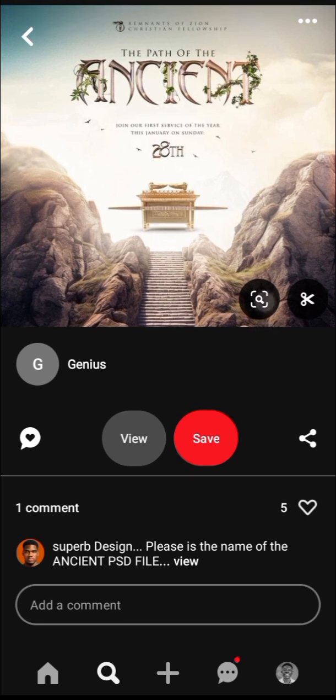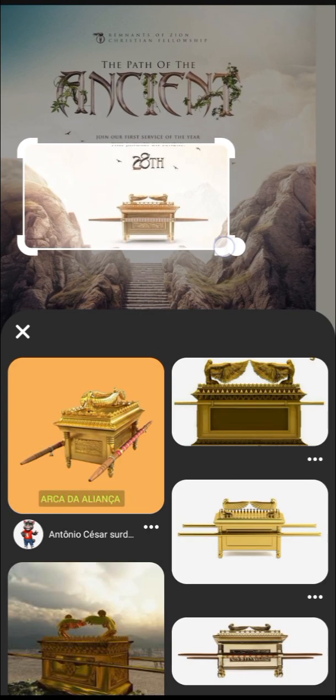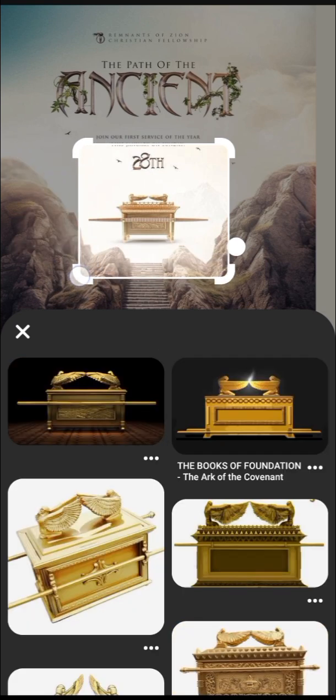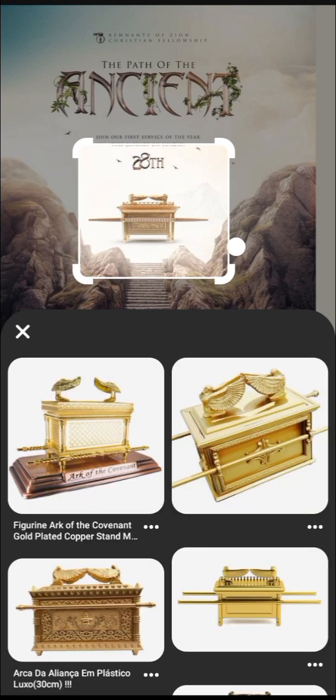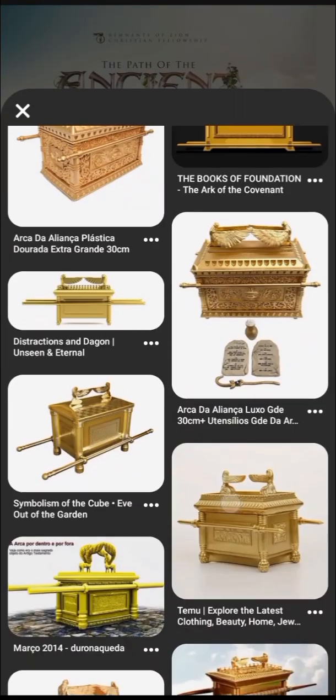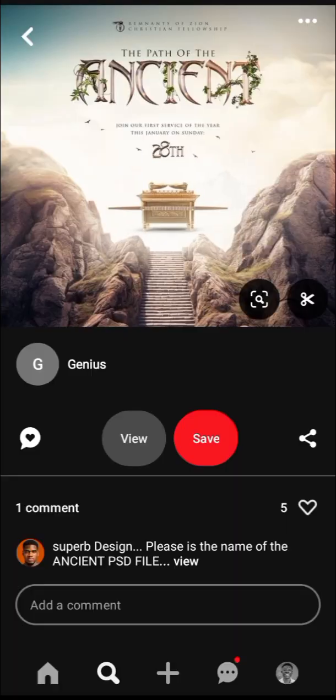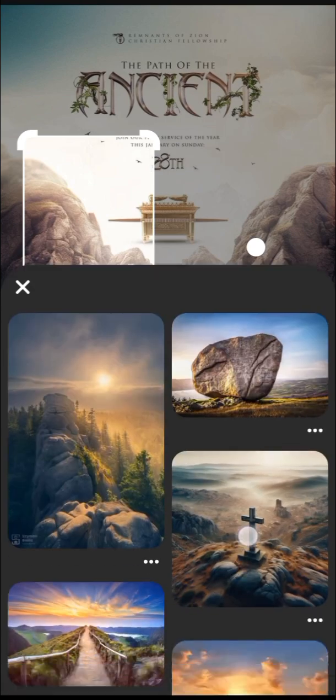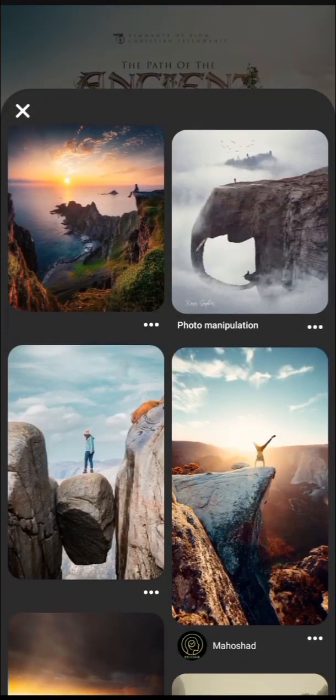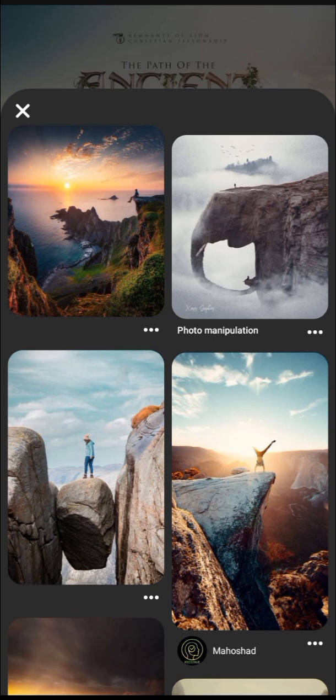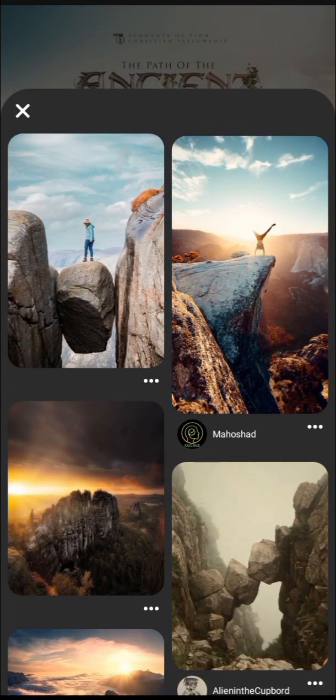You can click on this icon like this and then drag it like this. This is it. Though I might not get exactly that same thing, we can see something similar here. If you need maybe the background or something, you can click on this and then drag it to the background. Here are many backgrounds you can use, though you might not get the particular background or the particular thing you're looking for in most cases, but you can get some related resources you can still work with. That's one sweet thing about this Pinterest app.